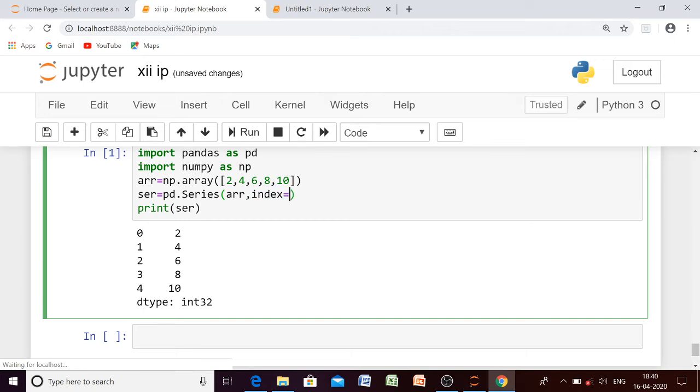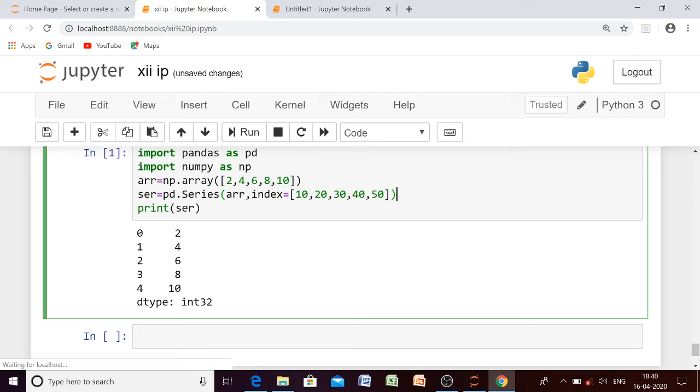We are having 5 elements, so you have to provide 5 different labels in the form of a list. Suppose I am providing 10, 20, 30, 40, 50. Then index value will become 10, 20, 30, 40, 50 instead of 0, 1, 2, 3, 4.